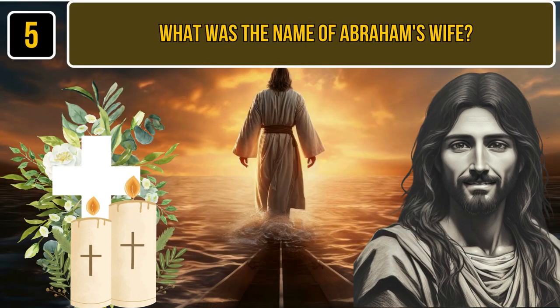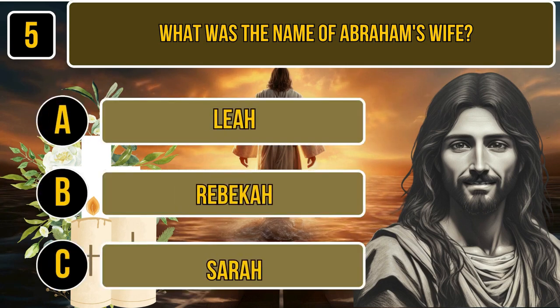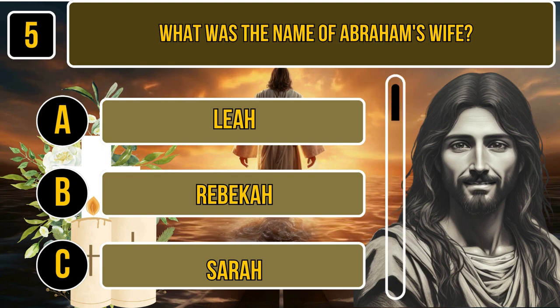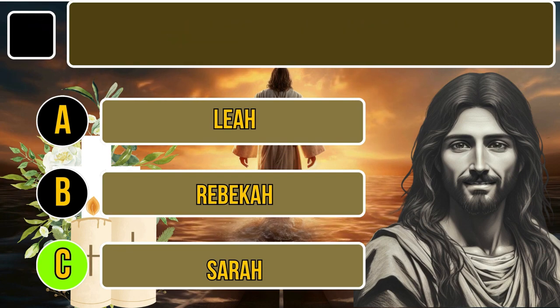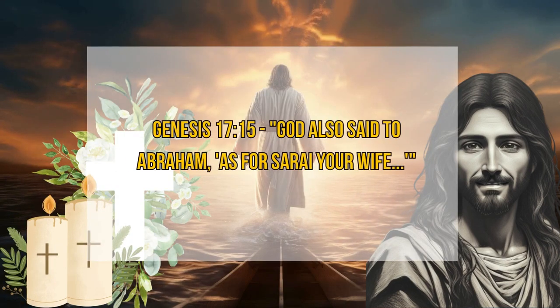5. What was the name of Abraham's wife? A. Sarah. B. Leah. C. Rebekah. Time for thinking. The correct answer is Sarah. Genesis 17:15. God also said to Abraham, "As for Sarai your wife."